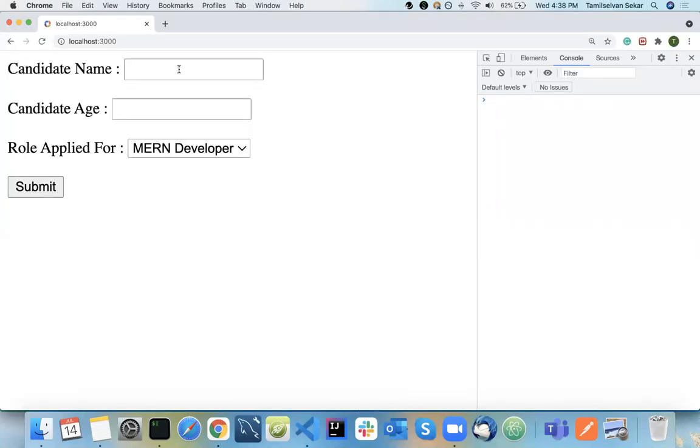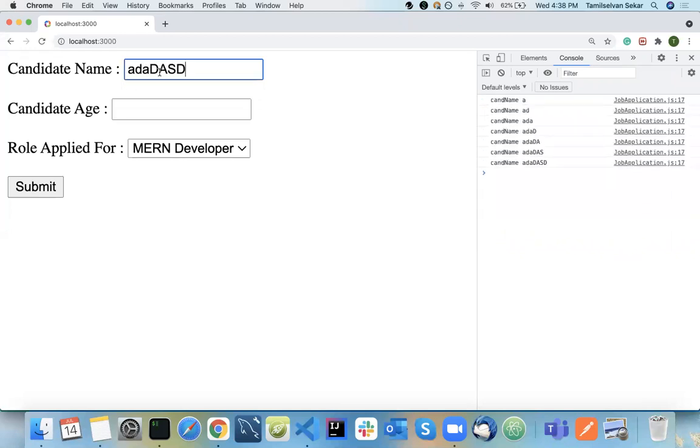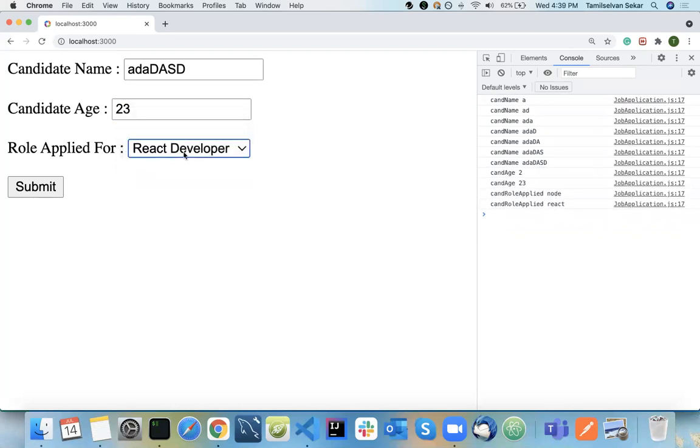So I'm doing refresh here. Okay, so now see, the UI is updated because you have updated your state as well. And see here, candidate name is A, and whatever you type in is applying here. Same way, age. See here, node. It is modifying your things here.